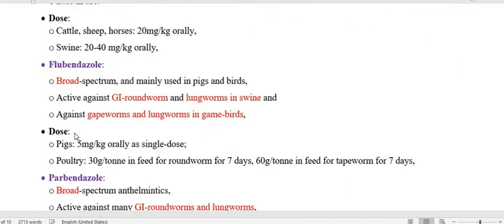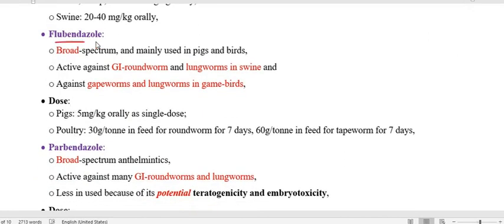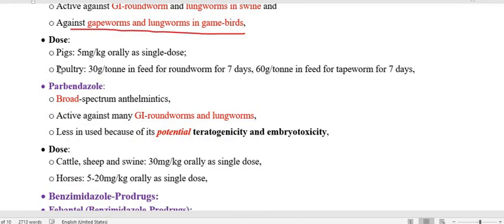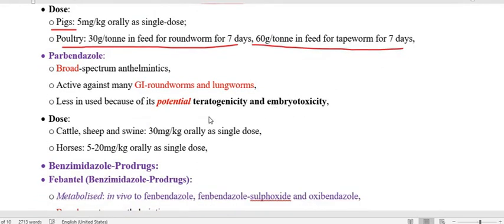Next is flubendazole. Regarding the flubendazole, it is also broad spectrum, and mainly used for the pig and birds. So this is the important one. It is active against the GI roundworm and lungworm in the swine, and also active against the gapeworms and lungworm in game birds. Regarding the dose, in pig 5 mg per kg orally, in poultry 30 gram per ton in feed for roundworm for 7 days, and 60 gram per ton in feed for tapeworm for 7 days.